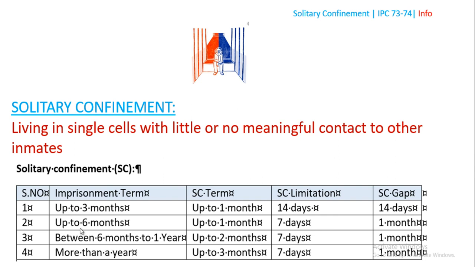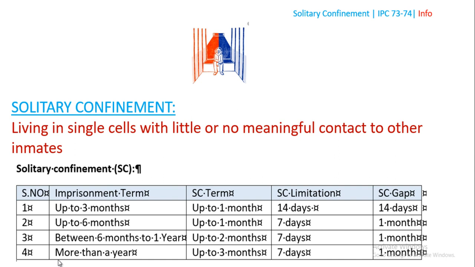Likewise, for up to 6 months, this is also the same, 1 month, but only 7 days at a time should be confined in solitary confinement, and the gap should be 1 month. Between 6 months and 1 year, it's 2 months of solitary confinement, 7 days at a time, and a 1 month gap should be given.